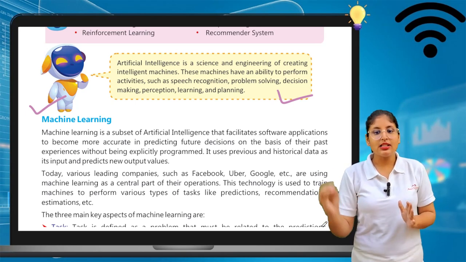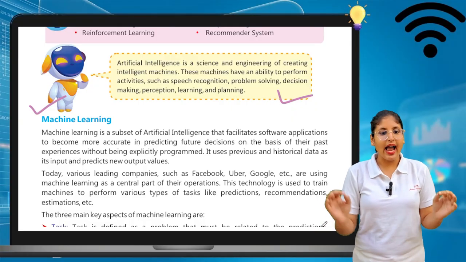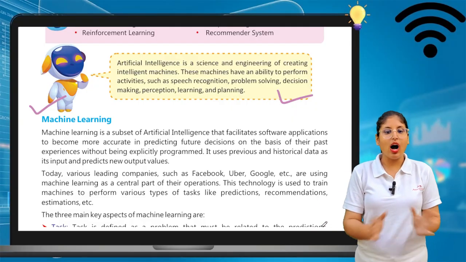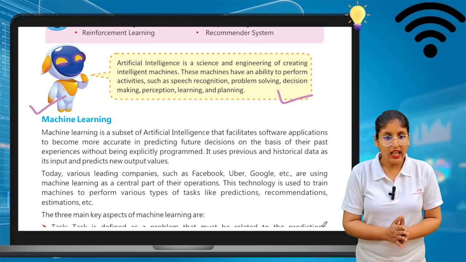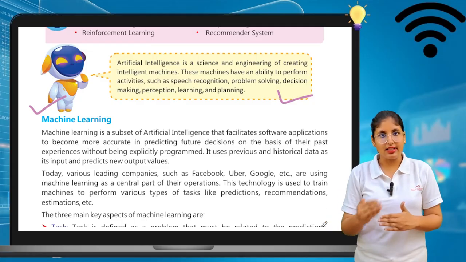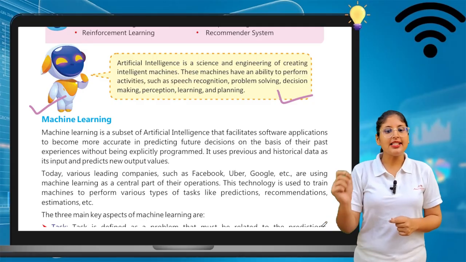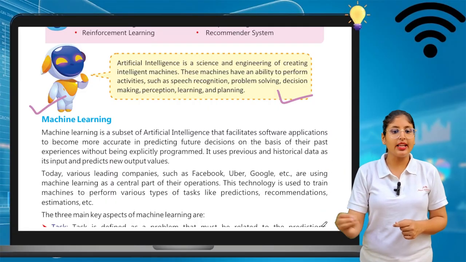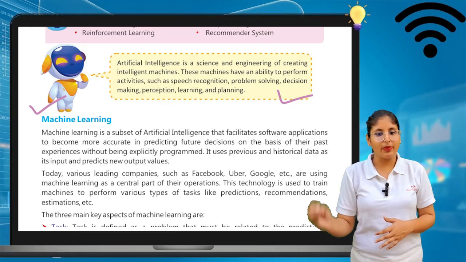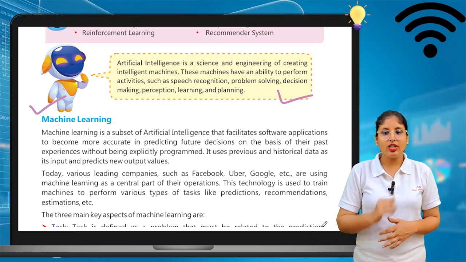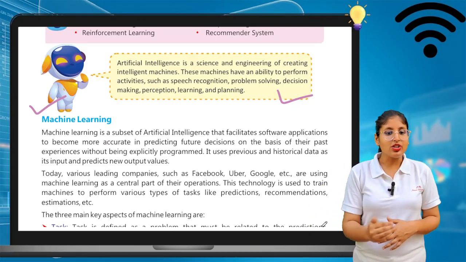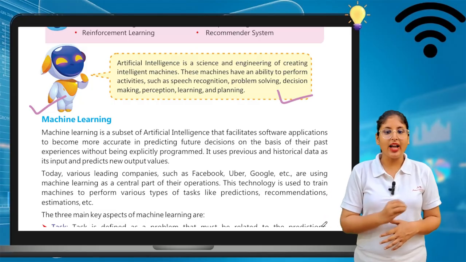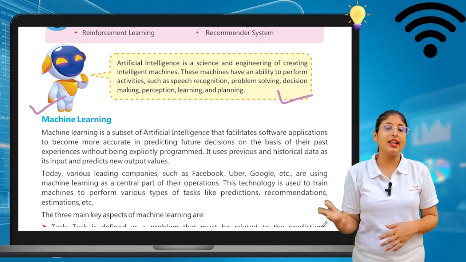It uses previous and historical data as its input and predicts new output values. Today, various leading companies such as Facebook, Uber, Google, etc. are using machine learning as a central part of their operations. This technology is used to train machines to perform various types of tasks like prediction, recommendation and estimation.